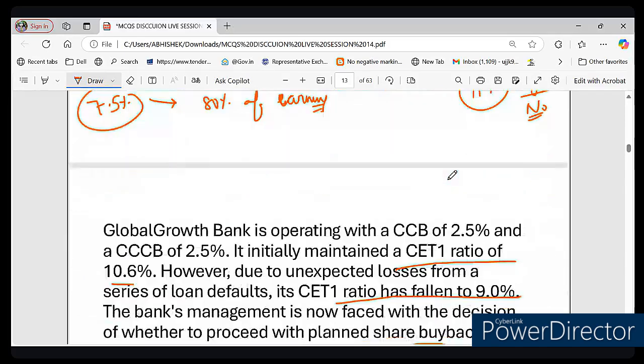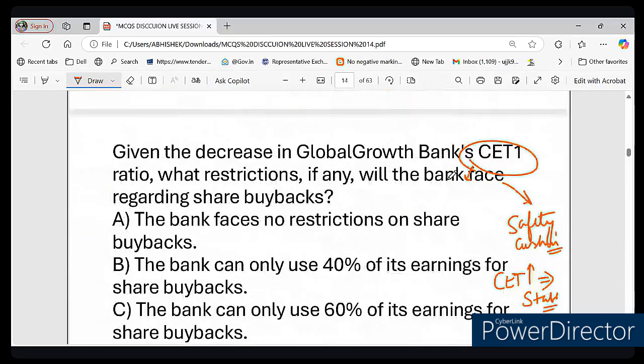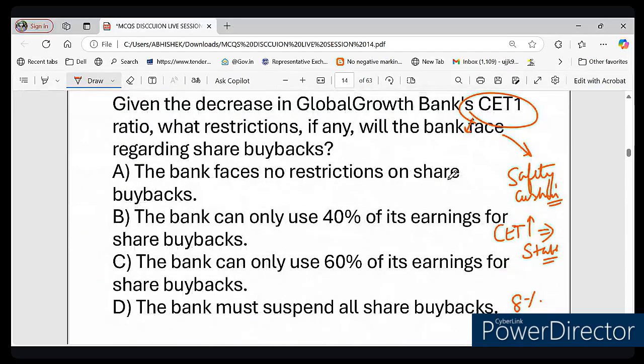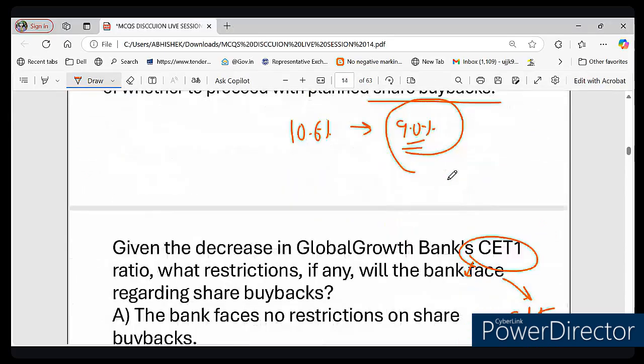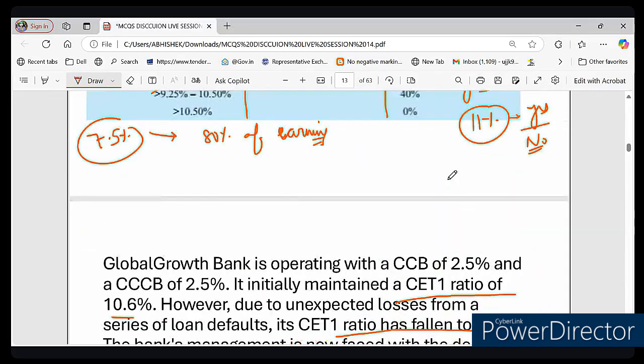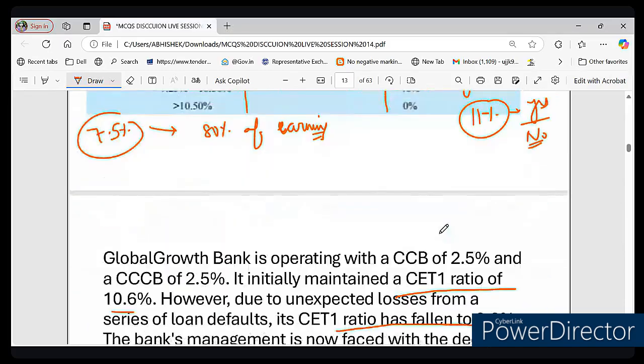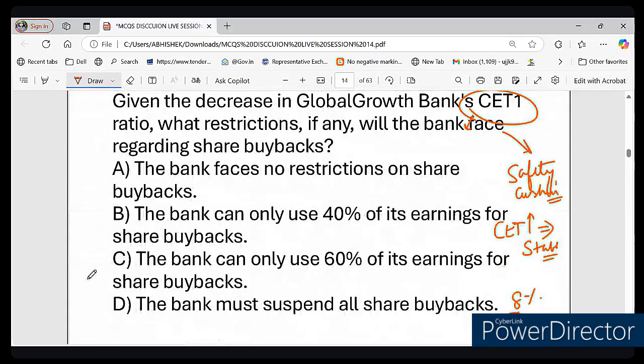So now the correct answer to this particular question, you are saying option number B, right? Sorry, not 40%, I think it is 60%. According to bank regulation, a bank in this range must conserve 40% of its earnings and can only use 60% for distribution like share buyback. You can see there that the minimum capital conservation ratio as a percentage of earnings is 60%. So the correct answer is option C. The bank can only use 60% of its earnings for share buyback.